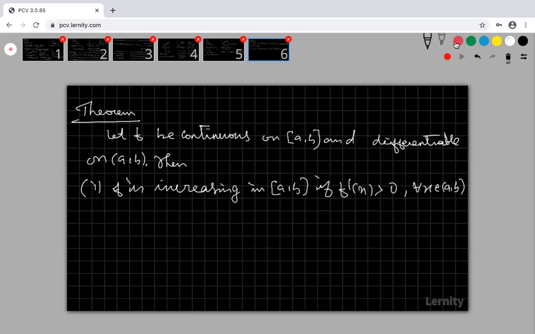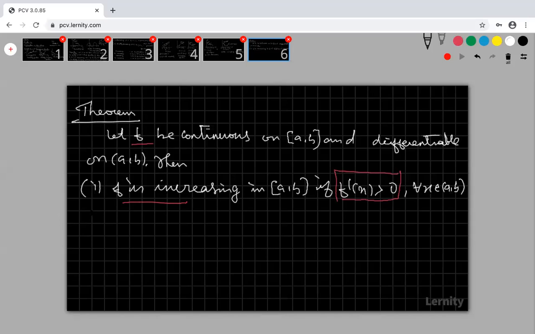Please try to understand, this is a condition. This condition only we are going to use. So Ganesh, you please note this theorem. This condition only we are going to apply in our problems. What is the condition? My f dash of x is positive, greater than 0 for every x belongs to a comma b. If you apply any value in this interval and the derivative of f of x is positive, then my f is an increasing function.